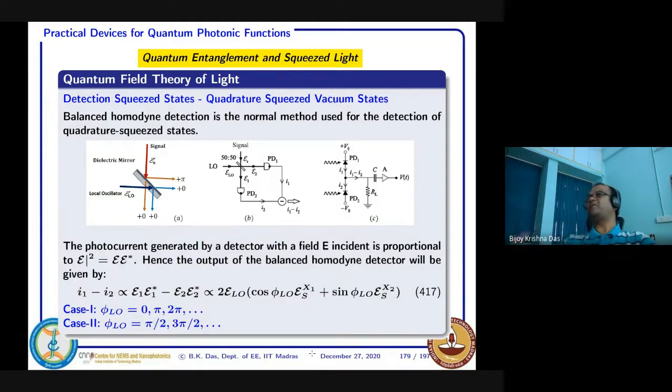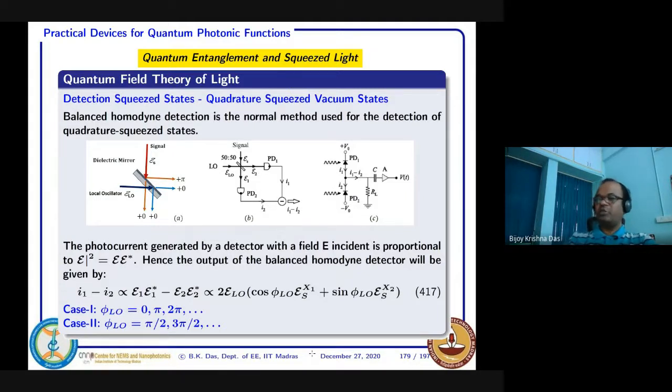So you can beat the shot noise. Just by seeing that your noise level is lower than the shot noise, you can ensure that your source is squeezed.